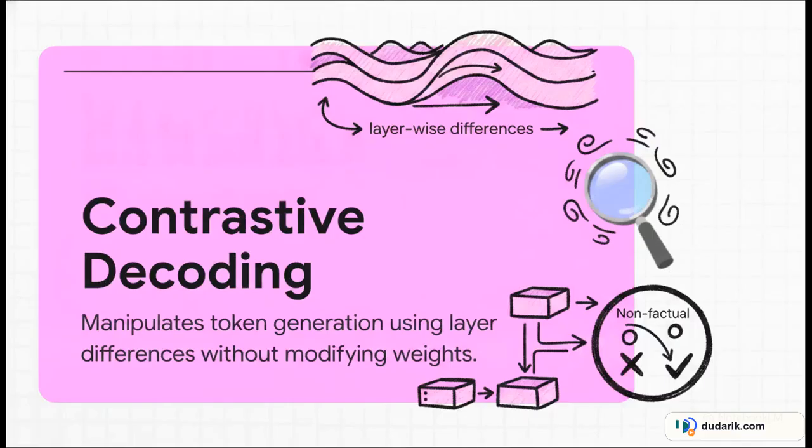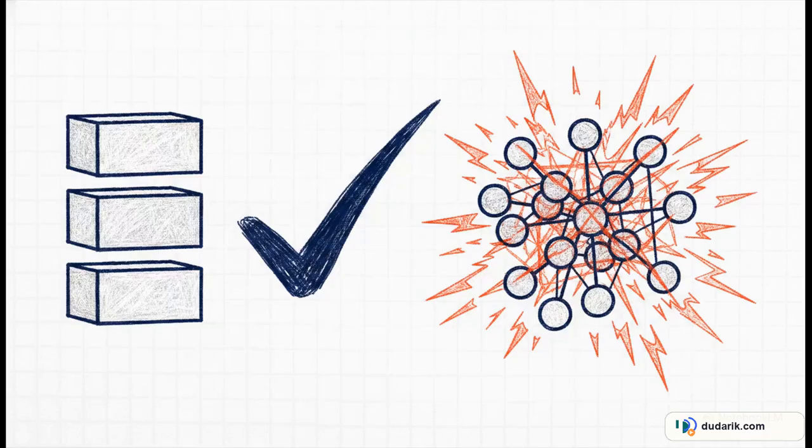So to get around that, this really clever technique called contrastive decoding emerged as a middle ground. Basically, instead of messing with weights or tweaking prompts, it manipulates the actual token generation process. It looks at the differences between layers during the model's forward pass. And it's been awesome for standard transformers like GPT, because higher layers naturally, systematically diverge when they're generating facts versus when they're hallucinating. But, and this is a huge headache for developers, if you try to use this exact same standard technique on cutting-edge mixture of experts models, it completely falls apart. The results are just wildly inconsistent, which begs the question, why?